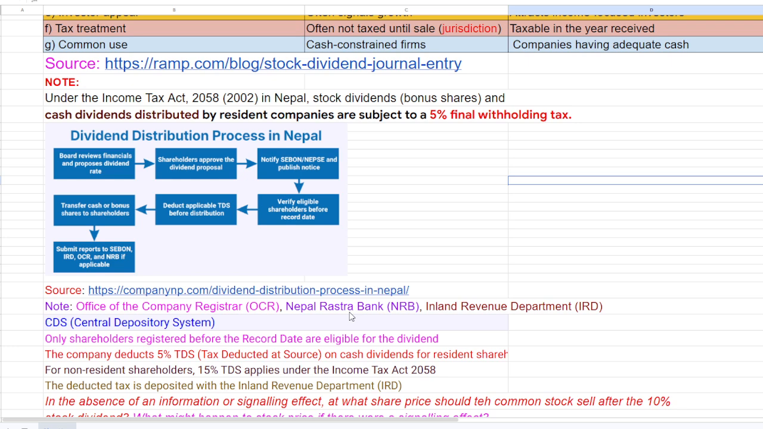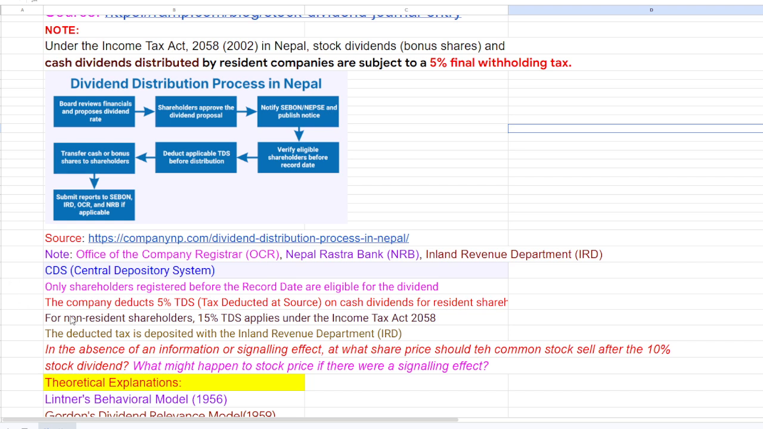So the point is that only shareholders registered before the record date are eligible. And the next point we need to understand here is that the company deducts 5% TDS, tax deducted at source, on the cash dividend for resident shareholders, and for non-residents this is 15%. So we could take the reference of the Income Tax Act 2058.